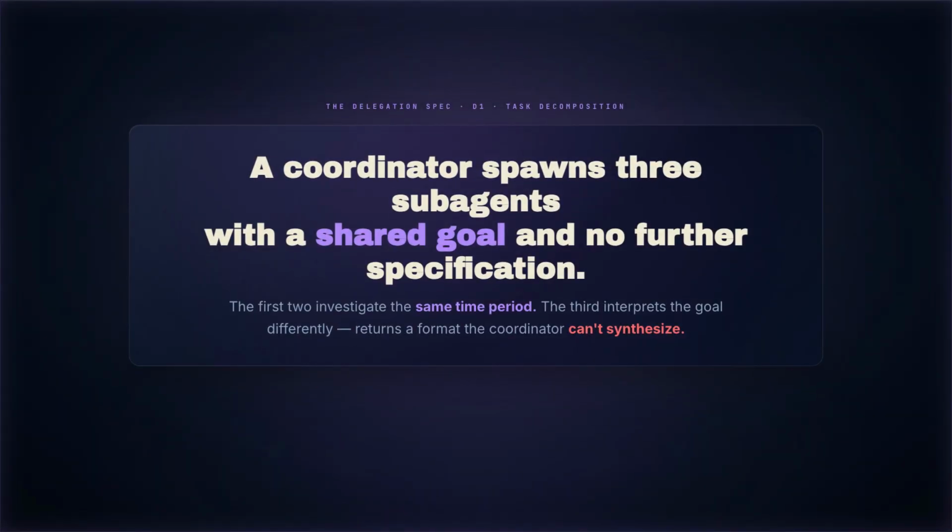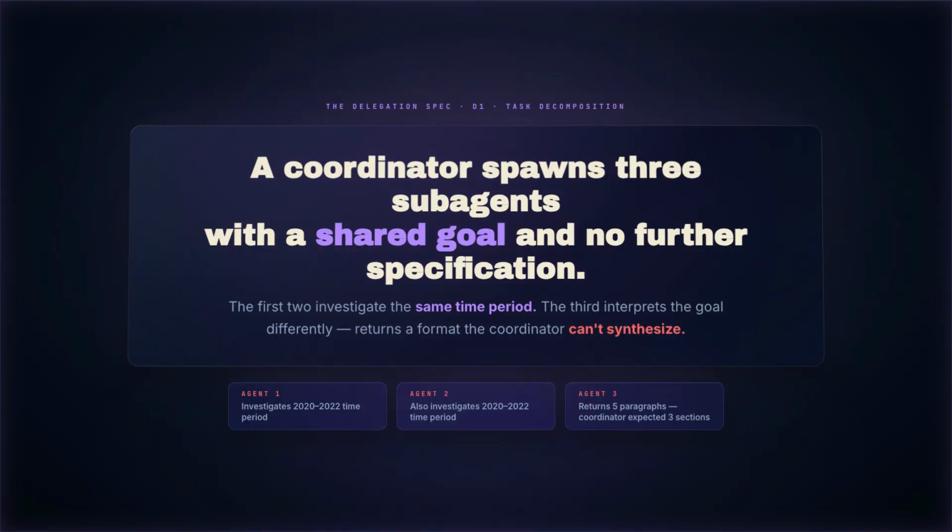A coordinator spawns 3 subagents with a shared goal and no further specification. The first 2 investigate the same time period. The third interprets the goal differently and returns a summary in a format the coordinator can't synthesize. None of them had bad instructions. None of them had any instructions. This is not a subagent problem. This is a missing specification problem.